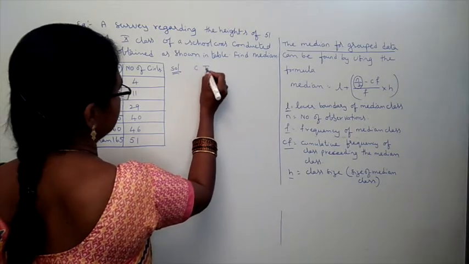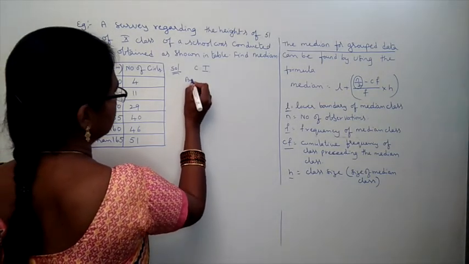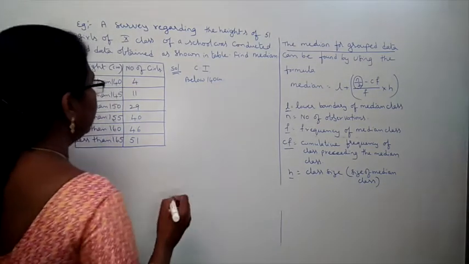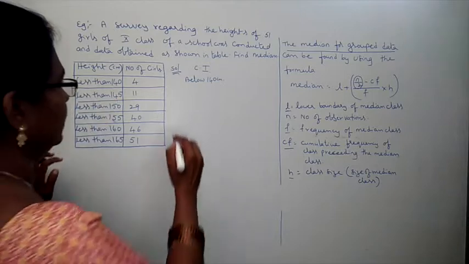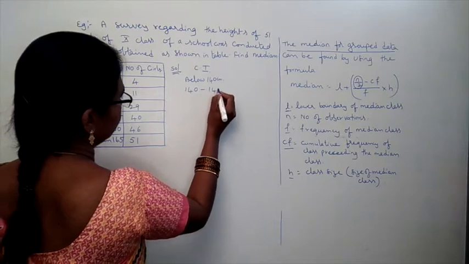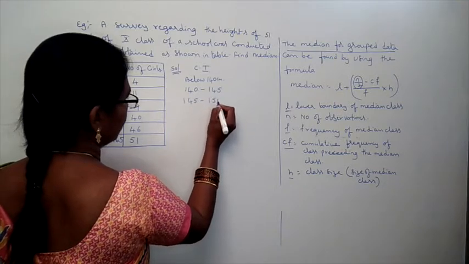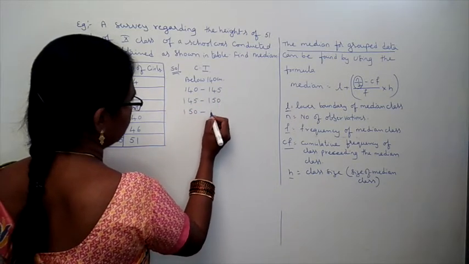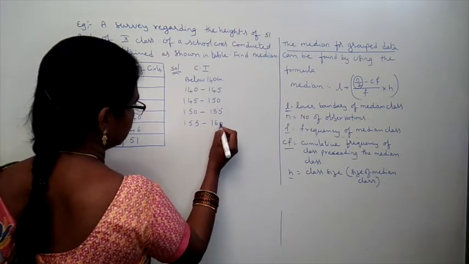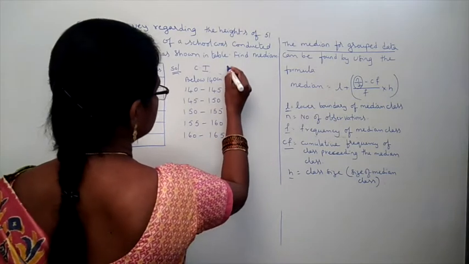First we have to write class interval. Less than 140 means first class interval as it is we have to write, below 140 centimeter. Next 140 and 145. Now what is the class interval? 140 to 145. Next class interval 145 to 150, 150 to 155, 155 to 160, 160 to 165. Now this is the class interval.